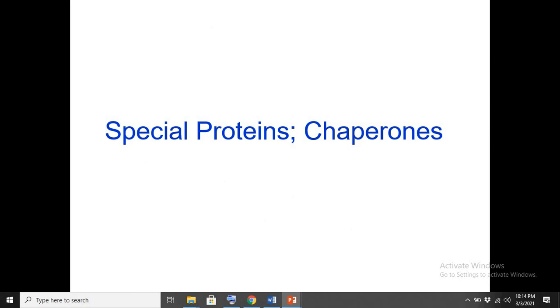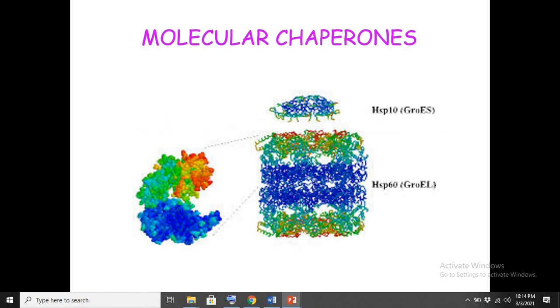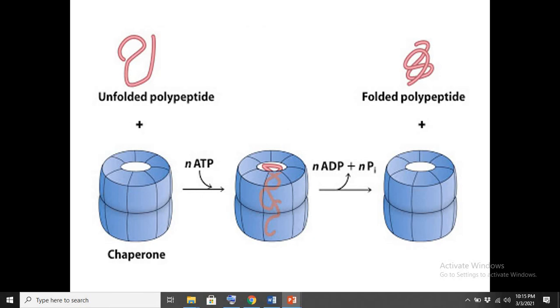Now we are talking about another type of protein, the chaperone, and we have already discussed this chaperone in our lecture number 4. So actually, what are chaperones? Chaperones are a special type of protein, and they can also be called heat shock proteins, because they are synthesized within the cell during different stress conditions. So what is this stress condition? Stress condition is when your cell is not able to fold newly synthesized protein properly.